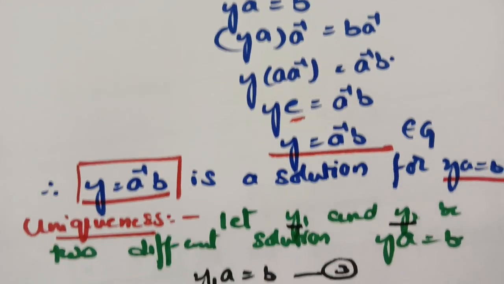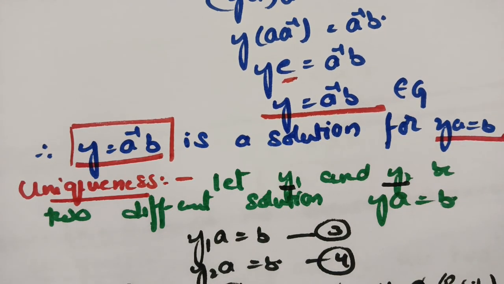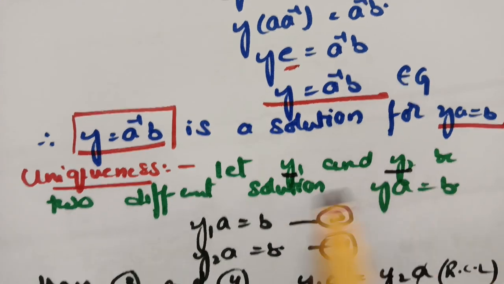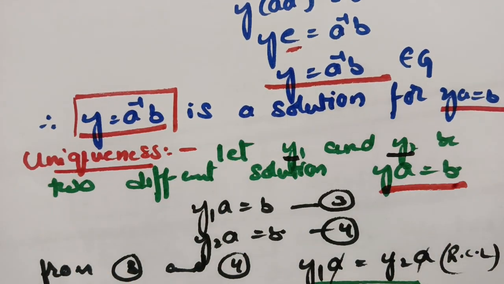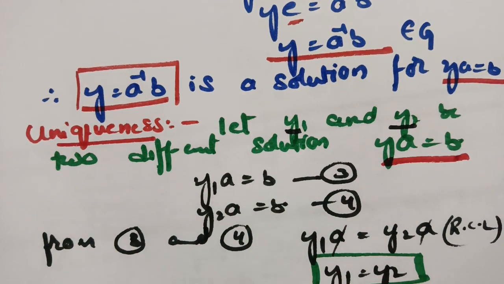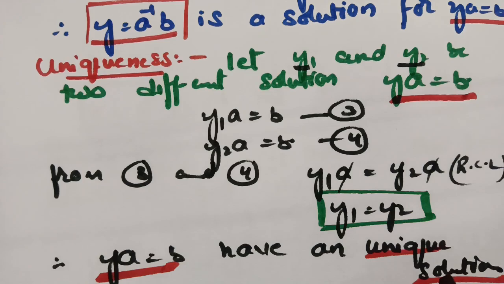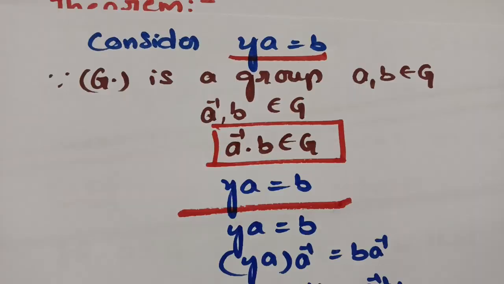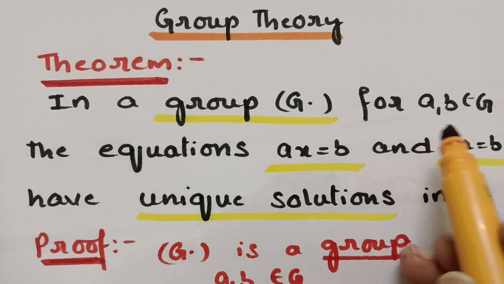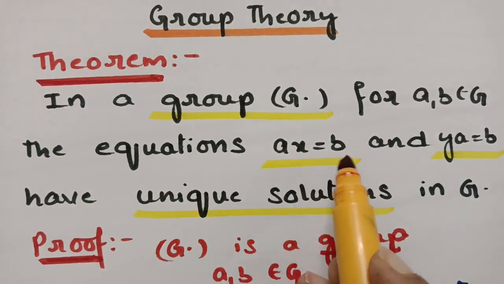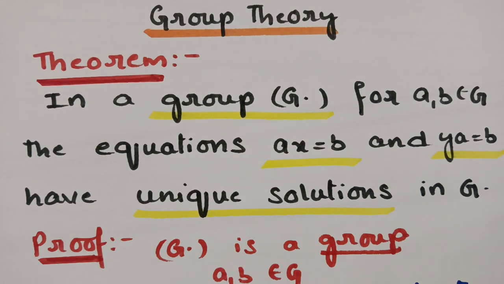And now we have to check for the uniqueness. So in order to check the uniqueness, we have to take two different solutions, and we have to show finally those are same. So y1 and y2 be the two different solutions for the equation ya is equal to b, and if y1 is a solution, it should satisfy the equation, and y2 is a solution, it should satisfy the equation. So b both sides equal, and therefore y1a is equal to y2a. After right cancellation law, y1 is equal to y2, and therefore ya is equal to b has a unique solution. Finally we conclude that in a group G, for a comma b belongs to G, the equations ax is equal to b and ya is equal to b have unique solutions in G.